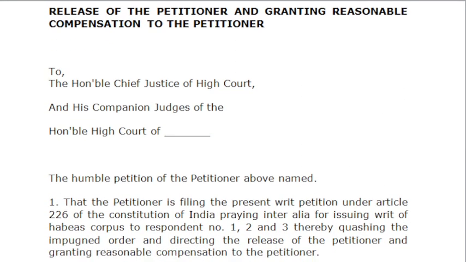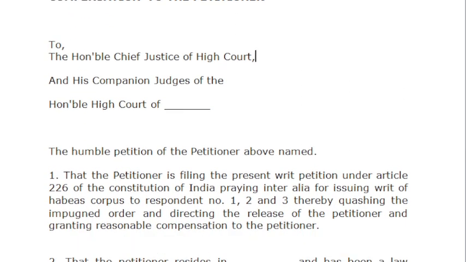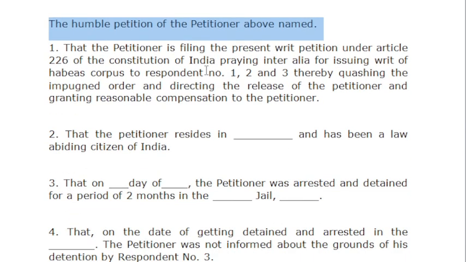So from here, once you explain the party, once you explain the subject, you have to mention to whom you are filing: Chief Justice of Honorable High Court and his companion judges. You have to mention the place, High Court of the name of that High Court, and the points that you are going to describe is here.